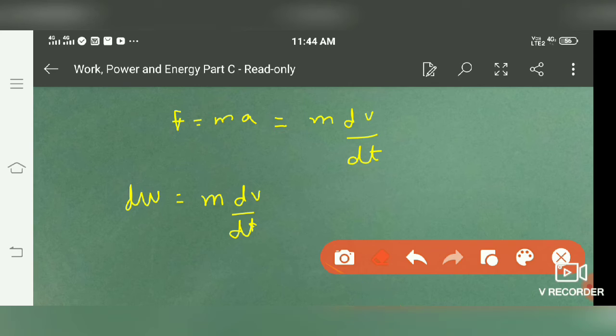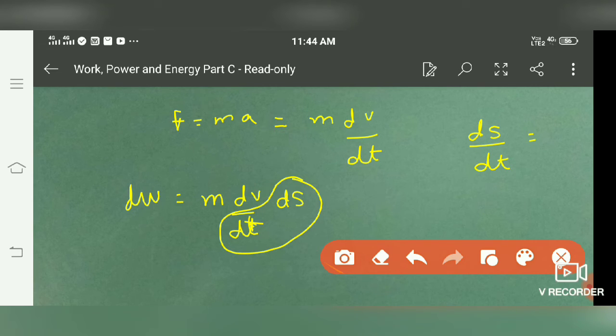Here ds by dt is the change in displacement upon time, that is velocity. So we can write here m, instead of both of these, v into dv.